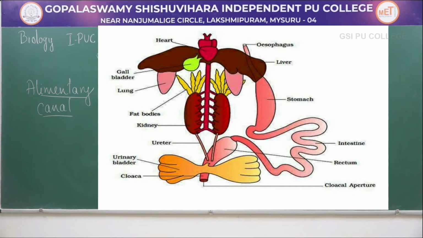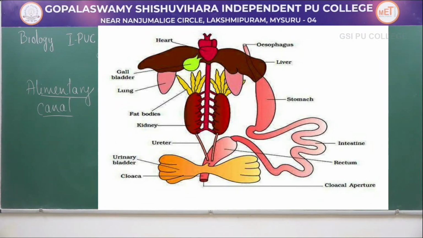These have a short alimentary canal because they have a very small or reduced intestine. That is why they have a short alimentary canal. The first part of their alimentary canal is the mouth. The mouth is present terminally, within which they have a bilobed tongue.